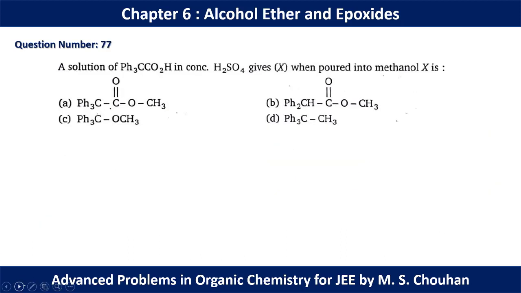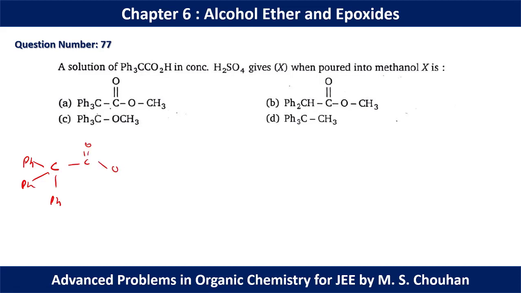In question number 77, a solution of Ph3C-C(=O)-OH in concentrated H2SO4, when poured into methanol, gives X. Okay, so you can think about the esterification reaction here, but as we know that Ph3 groups will give a huge steric effect.